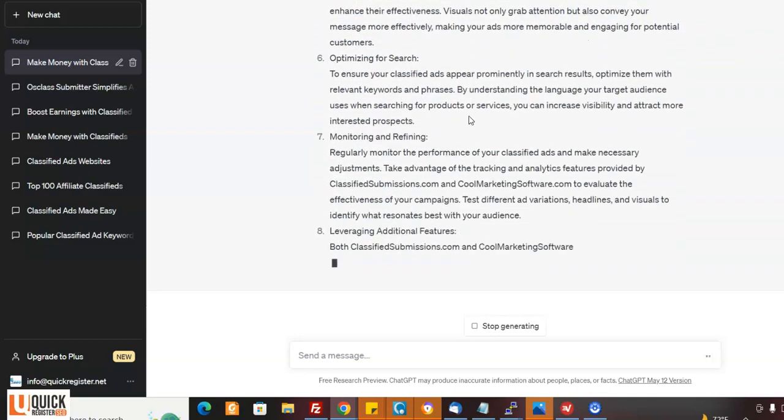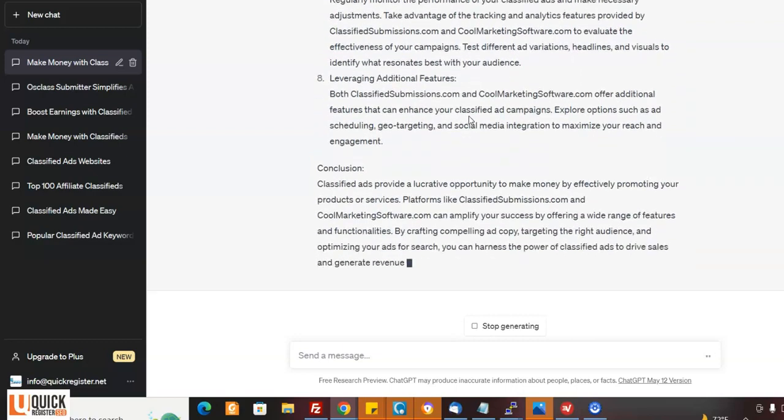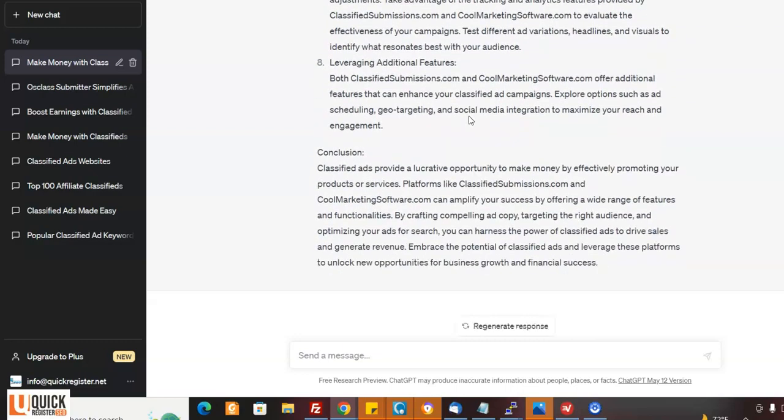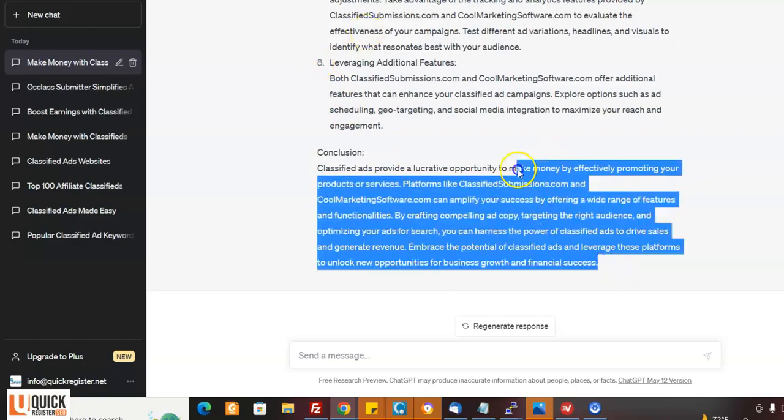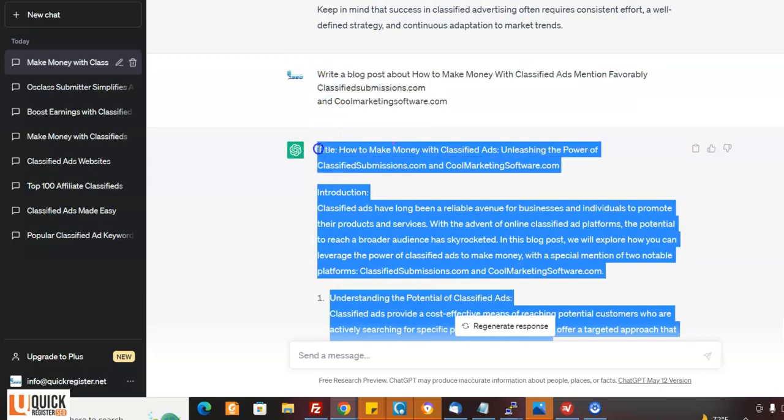You can tweak it afterwards and add things to it. But wow, look at this. Conclusion: classified ads provide a lucrative opportunity to make money by effectively promoting your products and services. This is well written. Platforms like classifiedsubmissions.com and coolmarketingsoftware.com amplify your success by offering a wide range of features and functionalities. Okay, so we've got a really nice article here. We can take this and copy and paste it into Medium. Medium's another site that you can sign up for free.